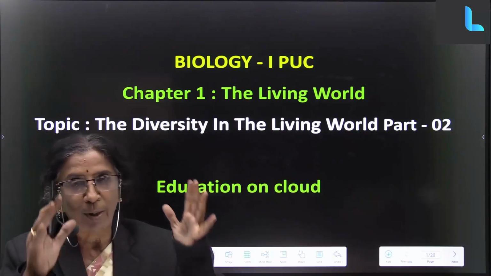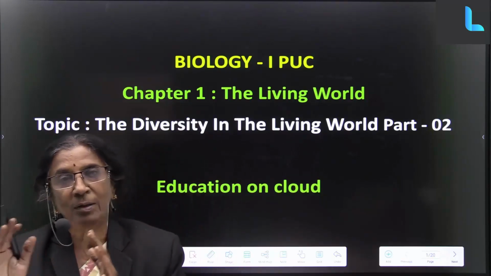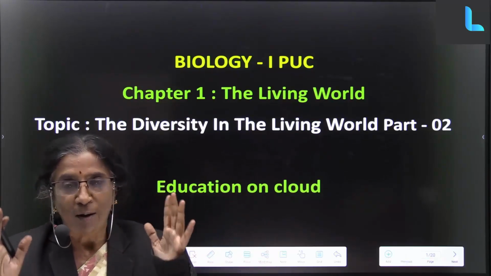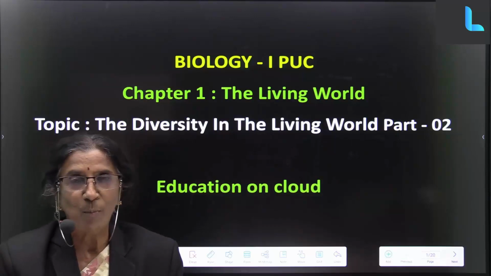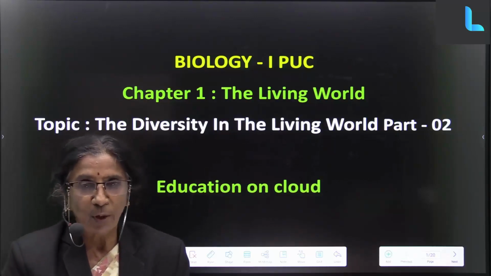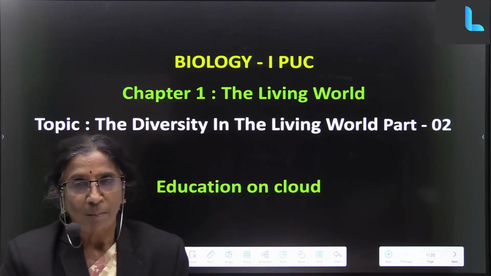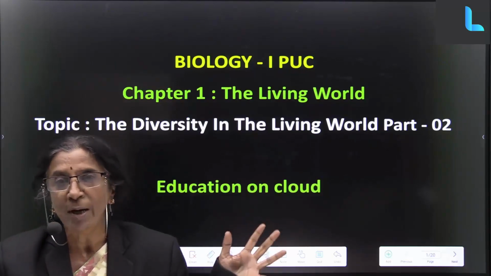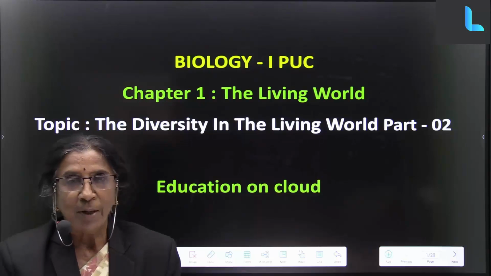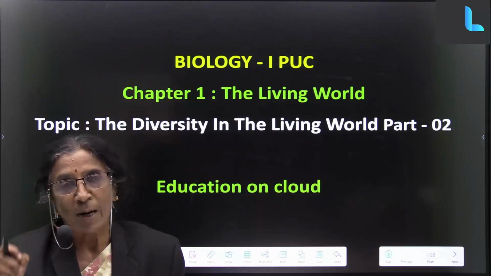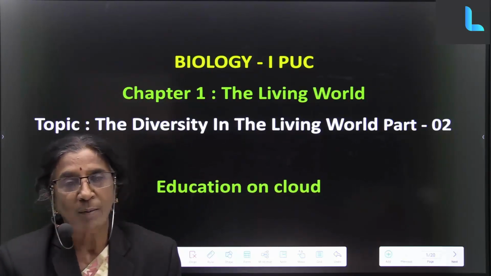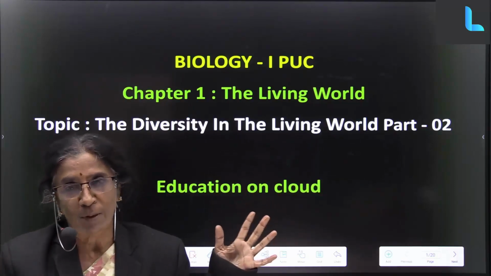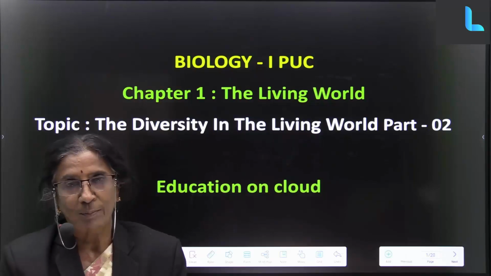I want you to make a list of animals and plants or all the living things that you find around you. Can you make a list? Yes, you can make. You can make a list of animals or plants which are big enough for you to see. But there are so many animals and plants which are very, very small, microscopic. And there are huge animals and huge plants also.